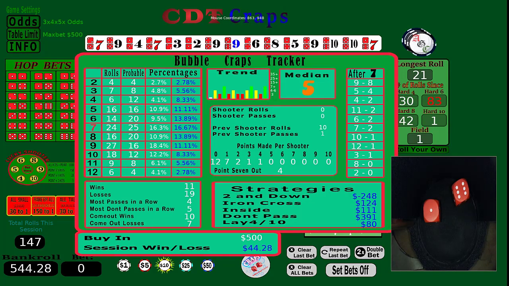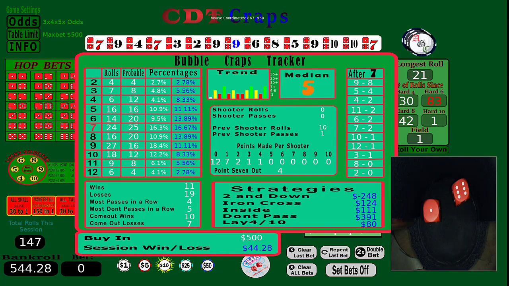You can see we had basically no strategy. We just put the money out there and bet on everything except the 7. And we did okay. I mean, the trend was up and down. The 7s were where they should be. Everything's where they should be. And we got through it.